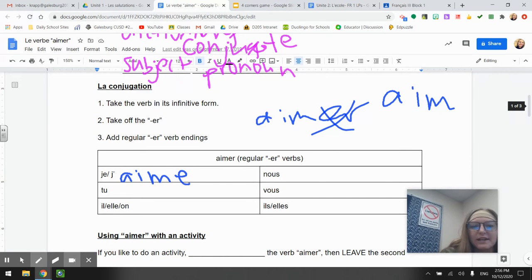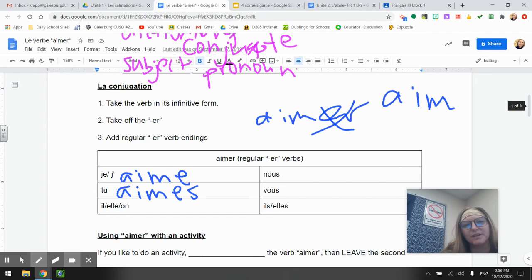For tu, it's aimes, but it ends in an ES. For il, elle, on, he, she, or on, which means like one, or in French, we also use it to say we, we as in multiple people, not we as in yes. Il, elle, on aime also, and that just ends in an E as well.